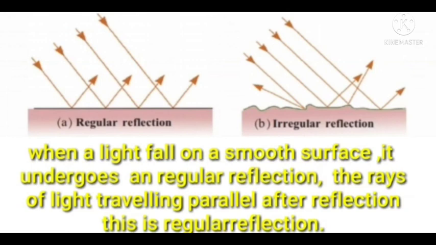The rays of light travelling parallel after reflection. This is regular reflection. It is a sure question for examination. What is the difference between regular reflection and irregular reflection?